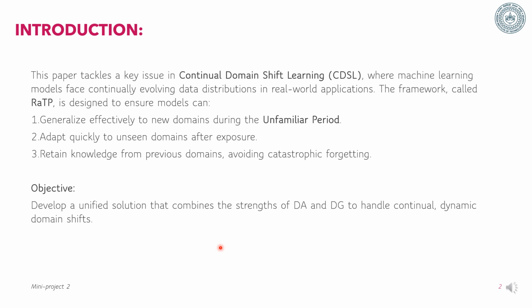So in real-world applications, machine learning models often face dynamic environments where data changes over time. It has a term called continual domain shift learning. This paper addressed this challenge. It introduces the RAW-TP framework, which we will see in the coming slides, which ensures models can generalize during unfamiliar periods, can adapt to new data, and retain past knowledge. The objective is to develop a unified solution that bridges gaps in existing methods like domain adaptation and domain generalization.